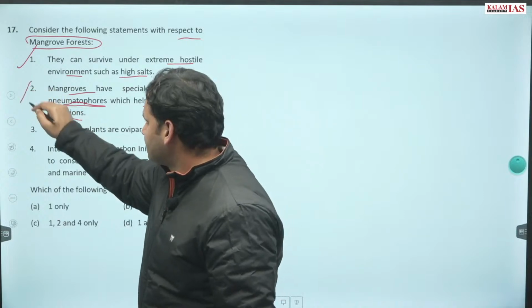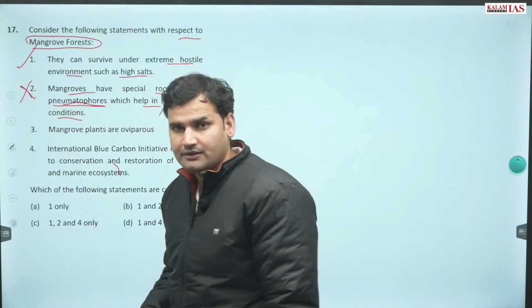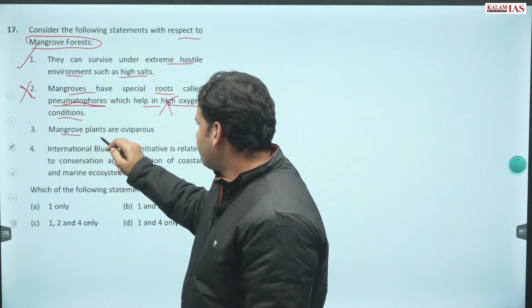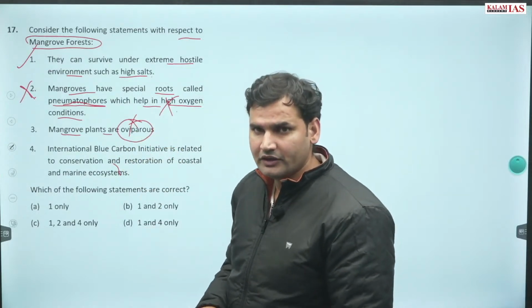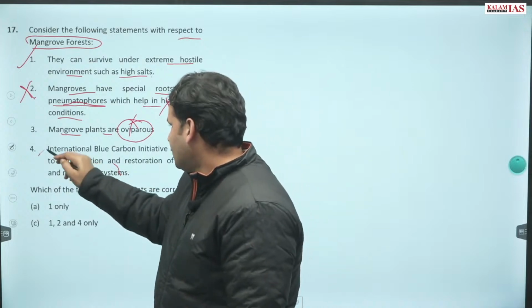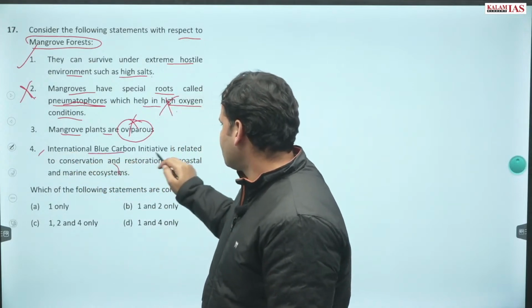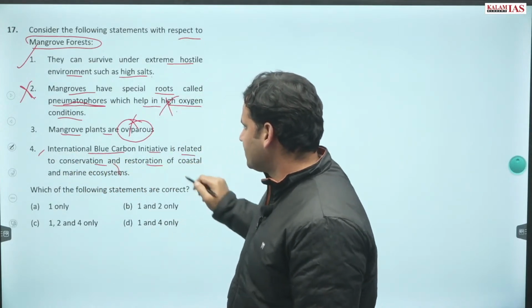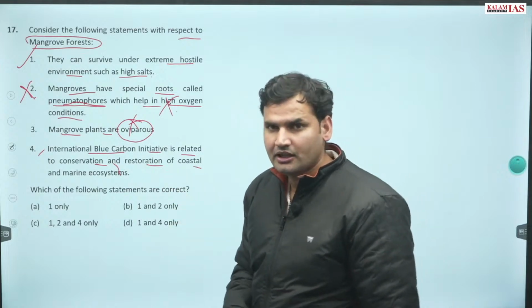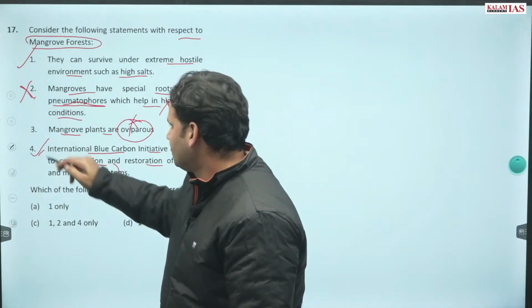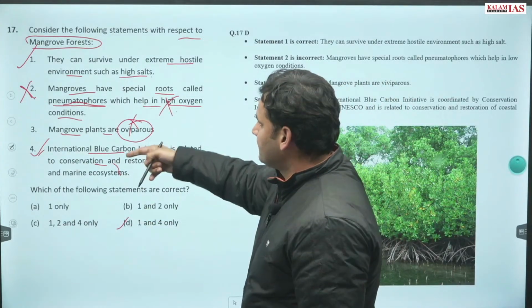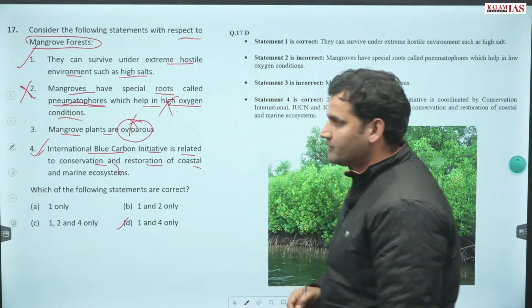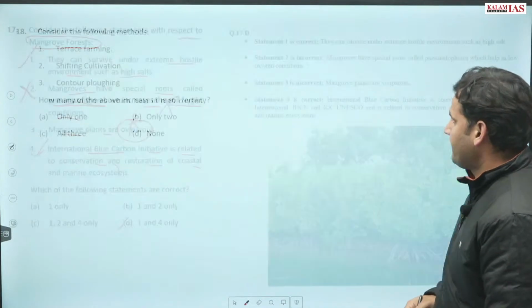This statement is wrong. Mangrove plants are oviparous. No, they are not oviparous. Rather, they are viviparous. Last one, International Blue Carbon Initiative is related to conservation of coastal and marine ecosystems. The correct answer becomes option D. Only the first and fourth are correctly given, rest are wrong.